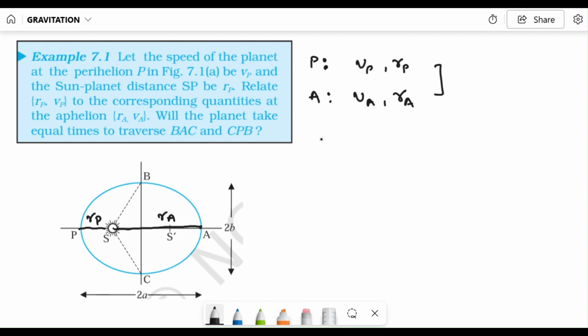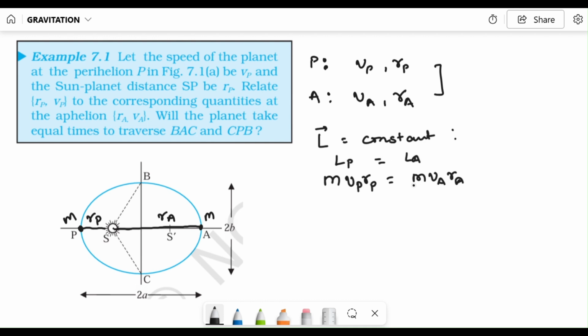Now we know that the angular momentum of the planet is constant. It should not change its direction, and its magnitude should also be constant. If we say m, because the planet is the same, its mass will be m, assuming it is not decaying in terms of its mass. So m Vp Rp should be equal to m Va Ra. Why am I saying so? Because angular momentum at point P should be equal to angular momentum at point A, because it is constant.